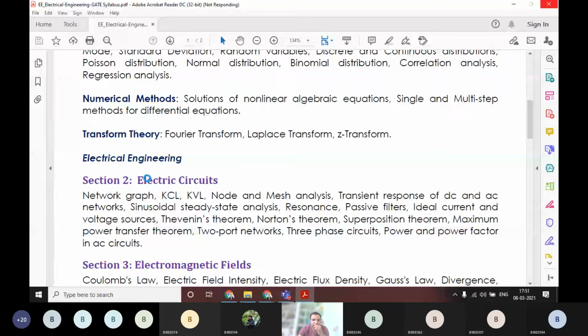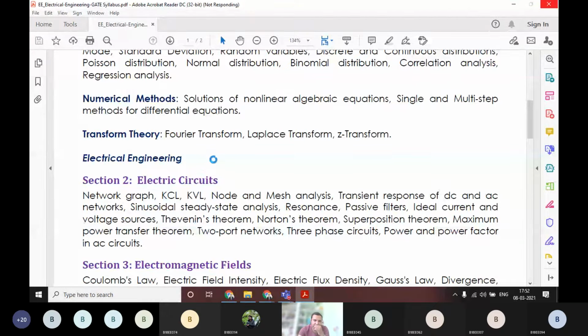The electric circuits is the highest. After engineering mathematics, electric circuits will have a payload of around 11 to 11.75 marks. You will get questions and marks from electric circuits especially. That means you need to concentrate on these two specifically out of the 5 subjects. If you want to score more, you have to be thorough about all the subjects.